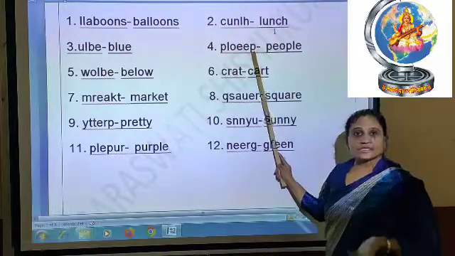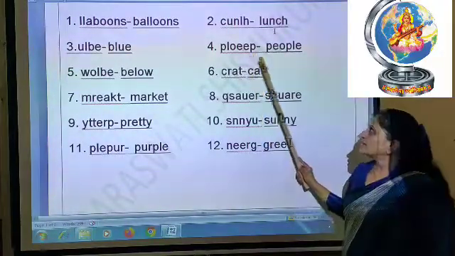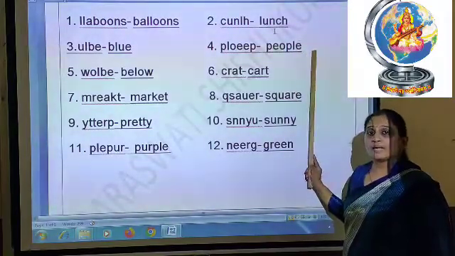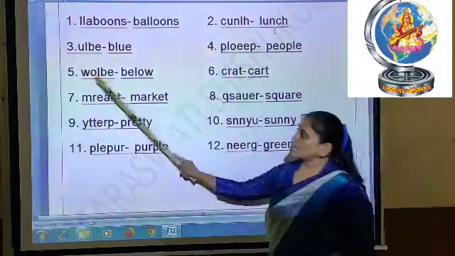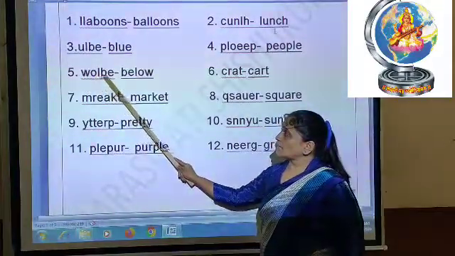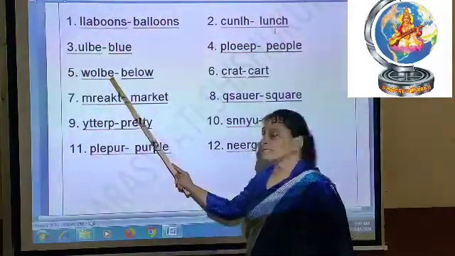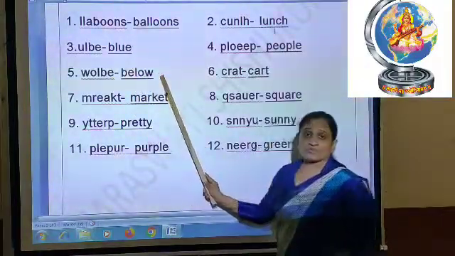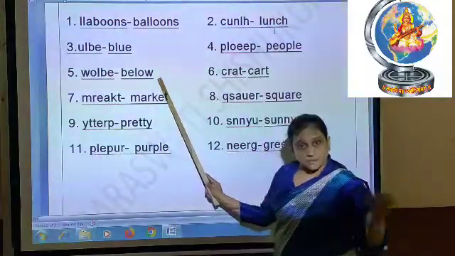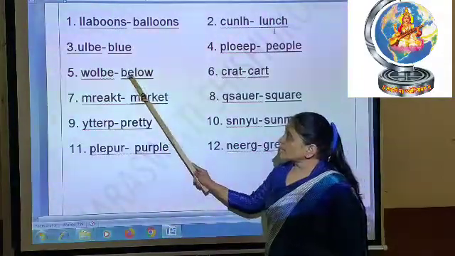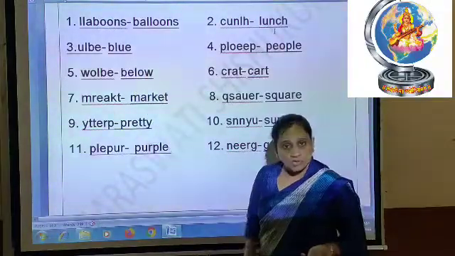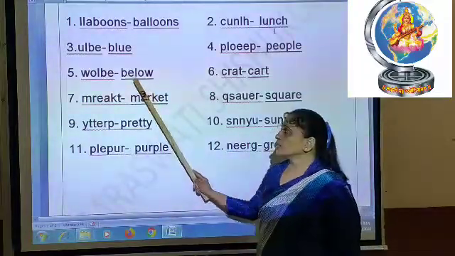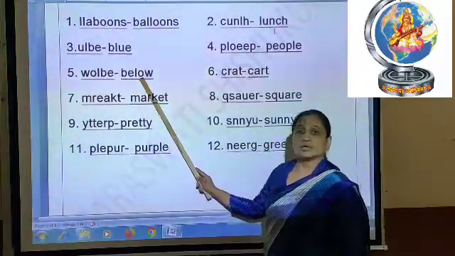Number 4 is PLOEEP. What is this? This is a wrong spelling. So what is the correct spelling? PEOPLE, people. Then after that, number 5 is WOLBE. So what is the spelling of this? The correct spelling is BELOW, below. Sometimes what happens is another spelling can also be made. You can make ELBOW also, right? But try to write the spelling which I have already given you. So write this spelling BELOW.